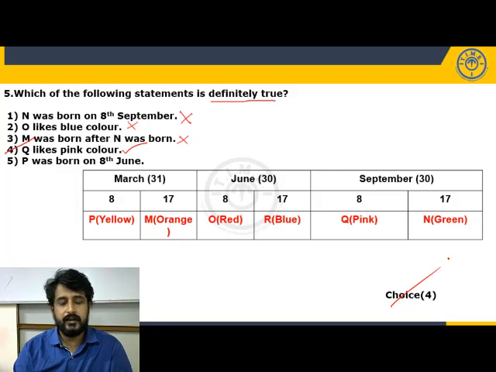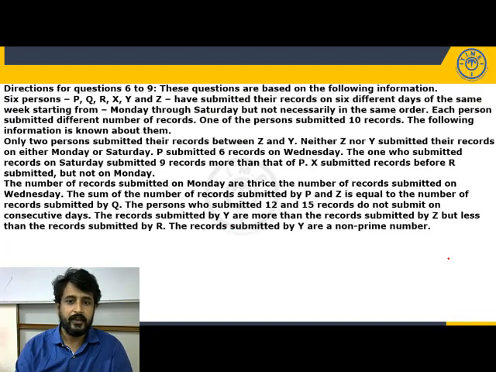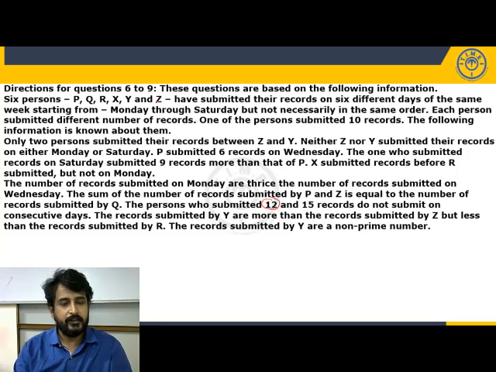So with this we are done with the first set of scheduling based. Now let's see the second set in scheduling based, days, with days and also another variable, some records. Let's see. Six persons P, Q, R, X, Y, and Z have submitted their records on six different days of the same week, starting from Monday through Saturday, but not necessarily in the same order. Each person submitted a different number of records. So how many variables do we have? Three variables: persons, days, and number of records.